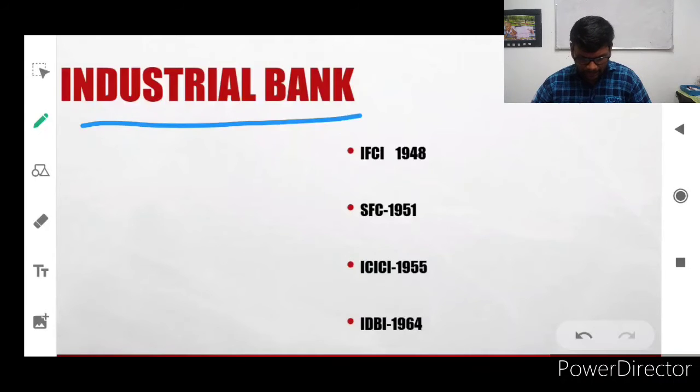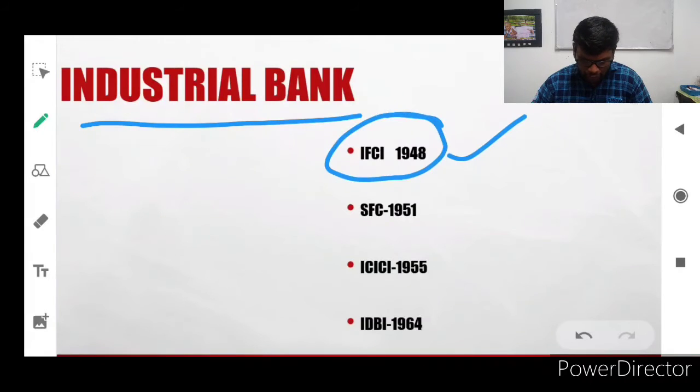The industrial bank is IFCI. The first industrial bank in India is IFCI, the Industrial Finance Corporation of India. It was started in the year 1948 only to promote industries. The name itself tells you: Industrial Finance Corporation of India, giving financial support to the industries. They started in 1948 after independence; as soon as we got independence, in the first year itself we started this.